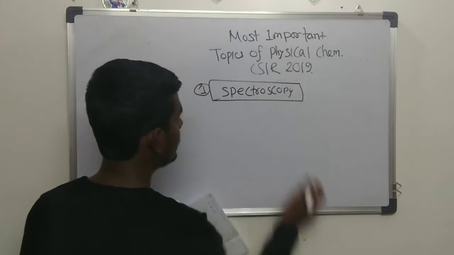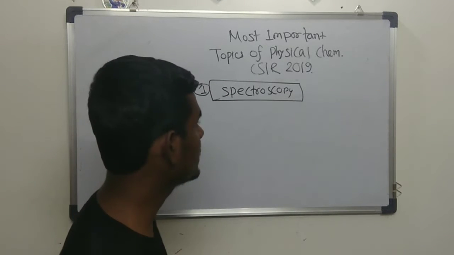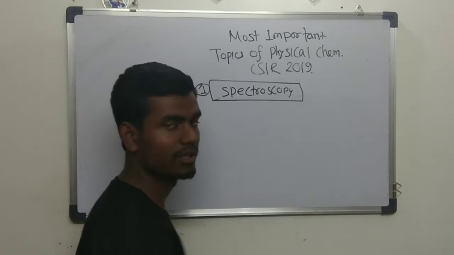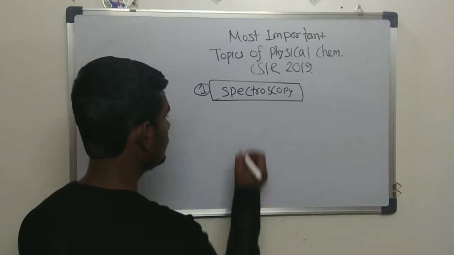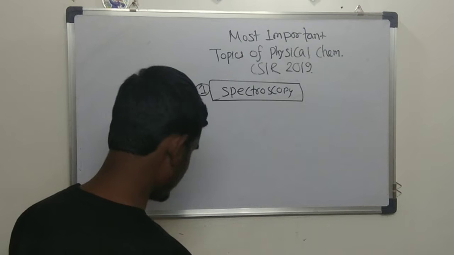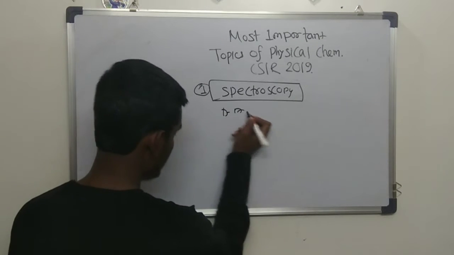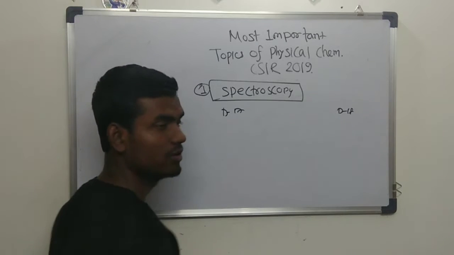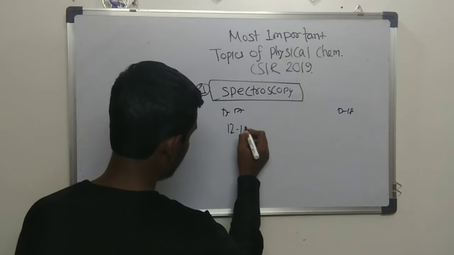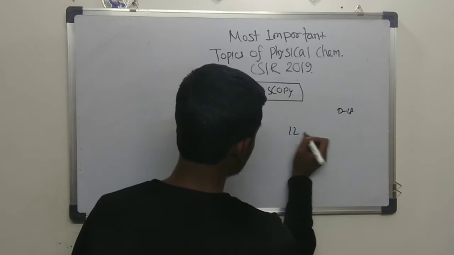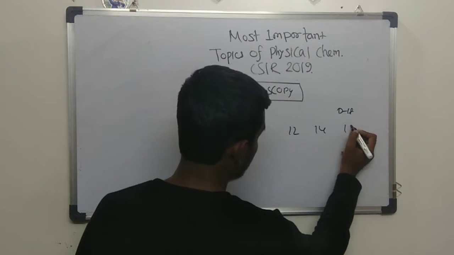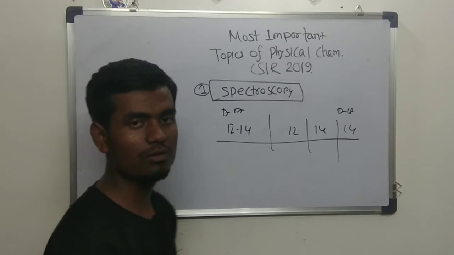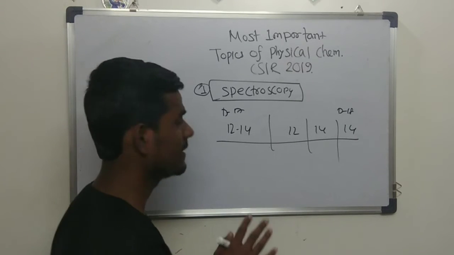Spectroscopy constitutes a minimum of 12 to 14 marks each and every year, and you will definitely get simple, basic questions from this topic. It's inevitable. For example, if you take the last 4 years, I have some calculations here from December 17 to December 18, with 2 exams in each year. So there are four consecutive years with an average of around 14 marks here, 12 marks here, 14, and also around 14. So consecutively for 4 years they have asked an average of 12 to 14 marks every year.